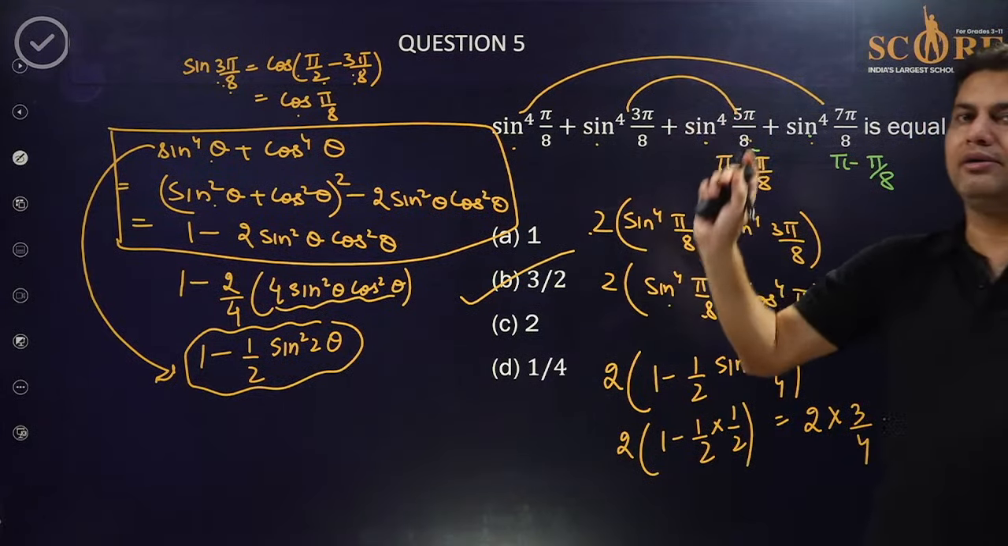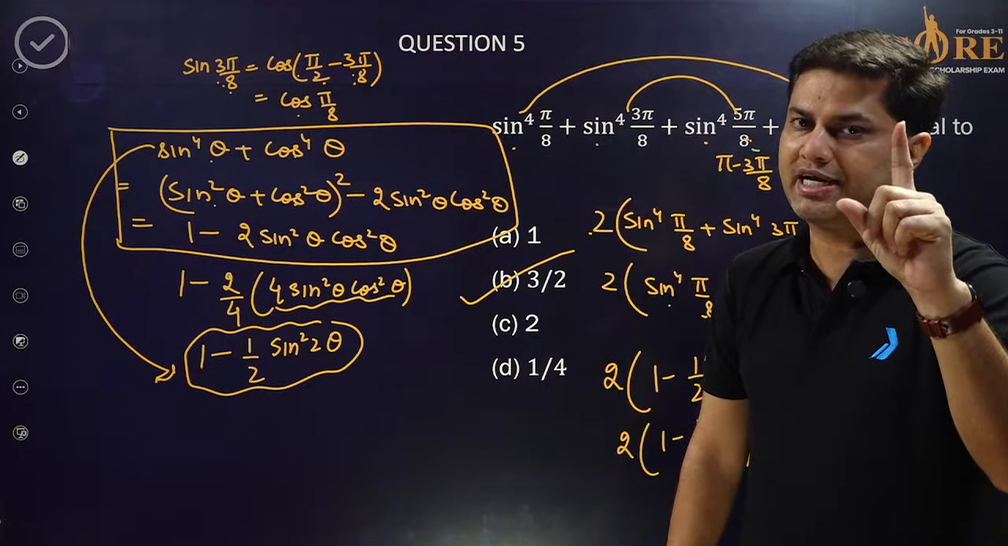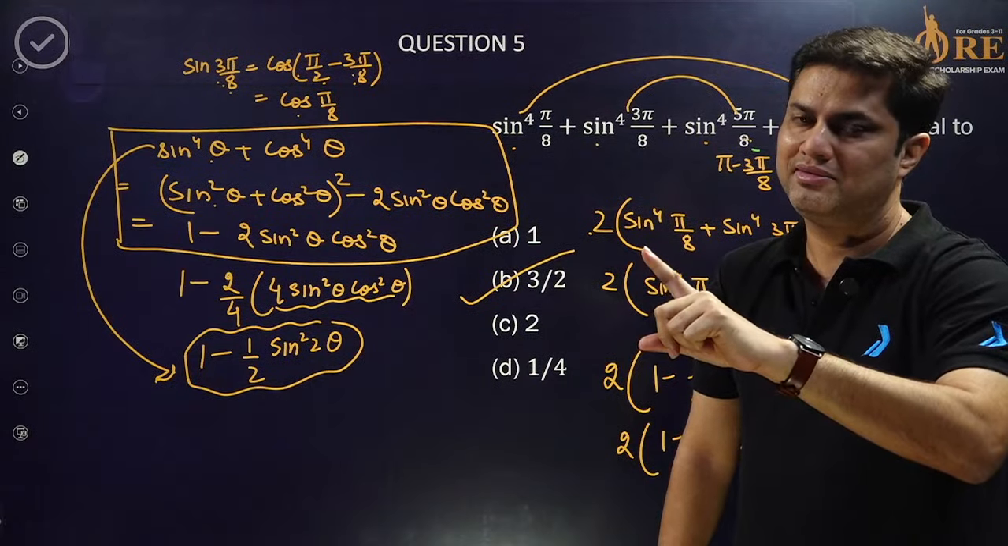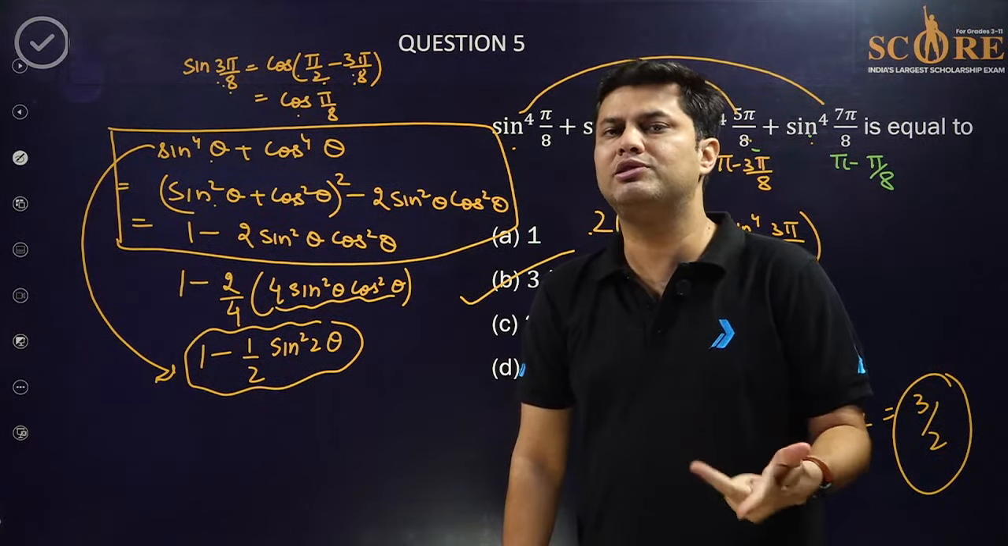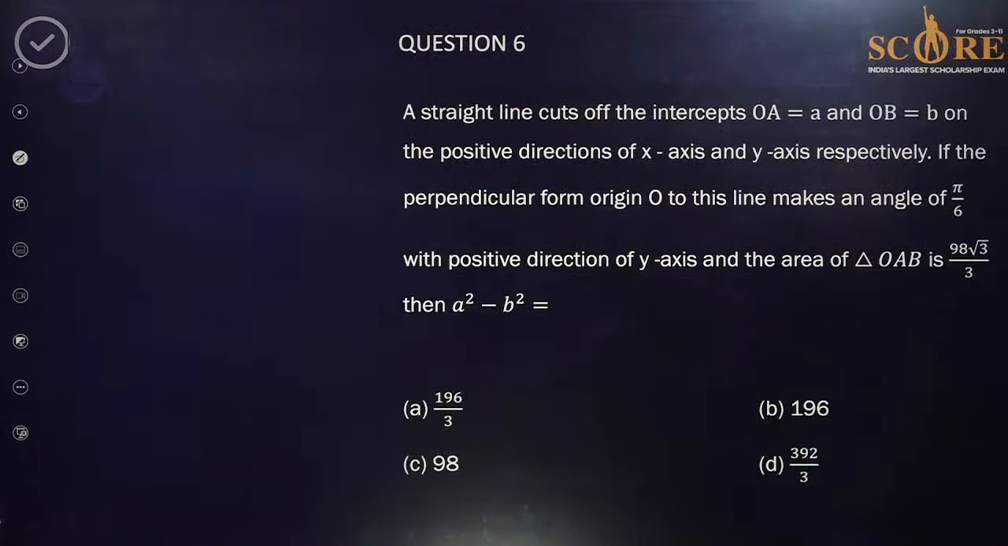Any doubt, anyone here? So 2 questions of sequence series, 1 question of sets, 1 question of trigonometry, 1 question of straight line. So these chapters are coming in your SCORE exam: sets, relations, trigonometry, sequence series, straight lines, and limits derivatives. Okay. Let's move to question number 6.